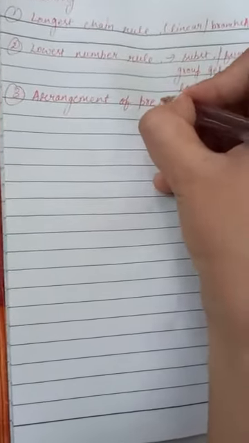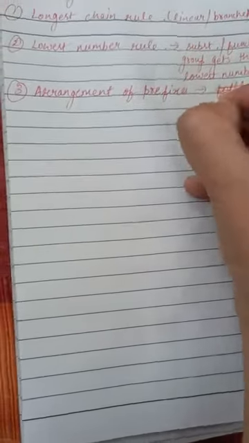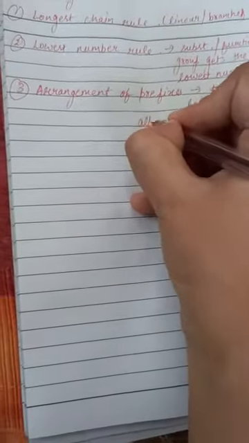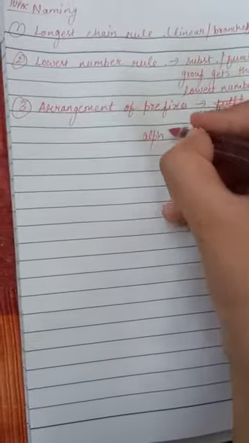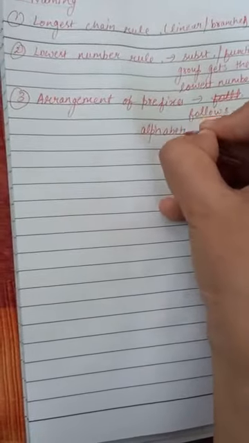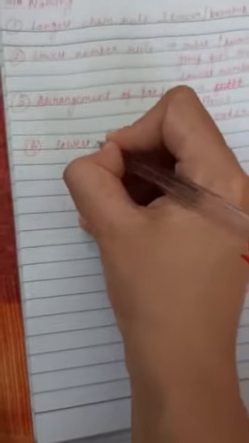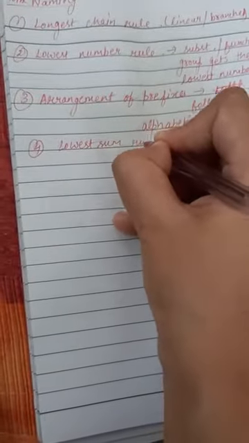Arrangement of prefixes follows alphabetical order. And then the last one is the lowest sum rule. This I will explain with the help of an example.